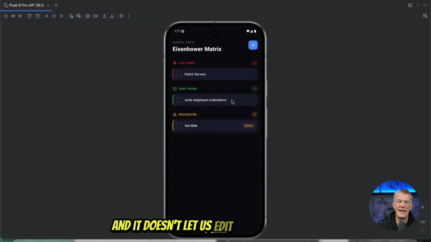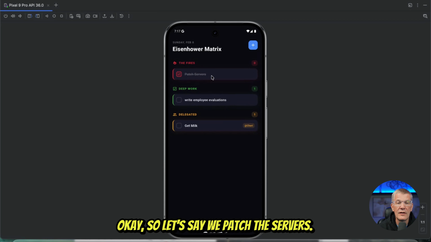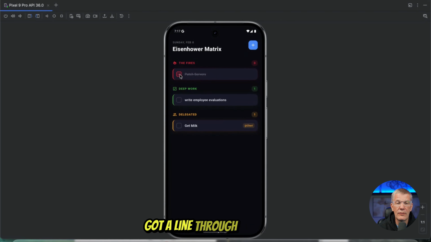And it doesn't let us edit it to go into the, okay, so let's say we patch the servers. Did that put it? Yeah, there you go. Got a line through it, right? Let's say we didn't do it. It switched this. We had one. Let's look at the fires, deep work. We got one item delegated.